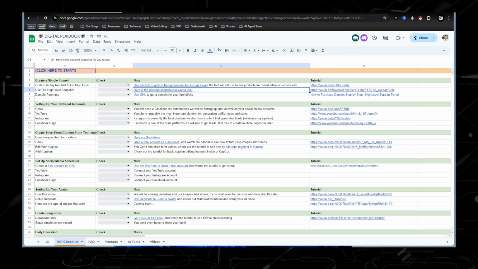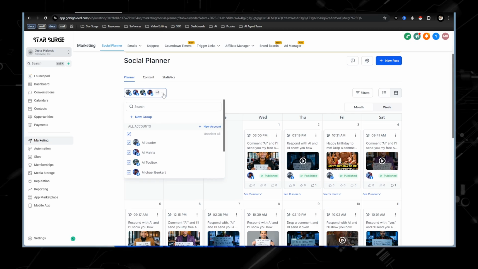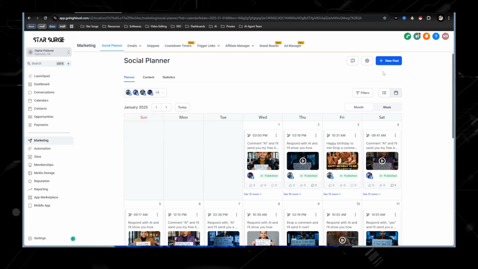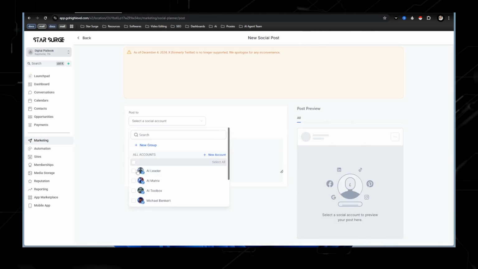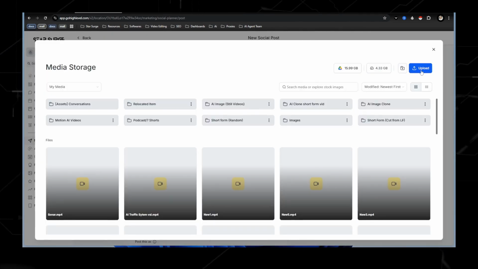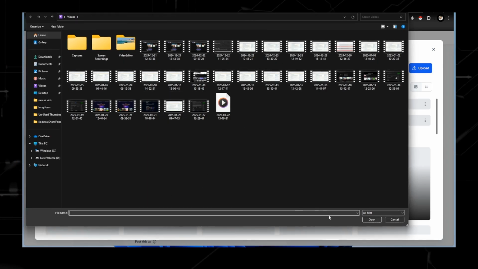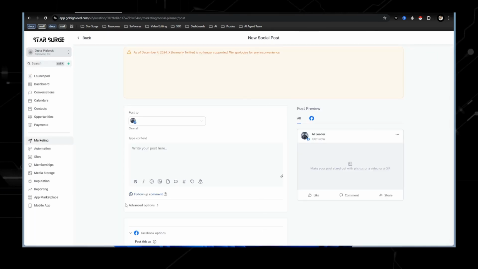But once you would have that information or the content, you would want to connect your different social media accounts right here. Then you would hit new post, create new post, and then you're going to want to pick which ones you want to upload to. Click this button right here, and then you're going to need to upload all your videos into your CRM or Go High Level, and then schedule them out.